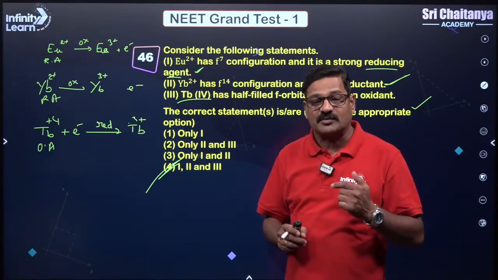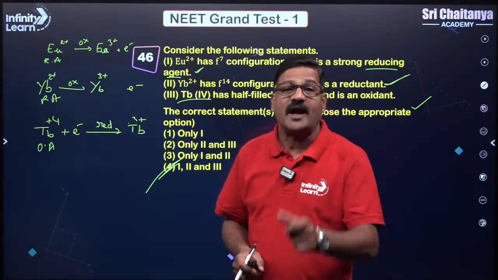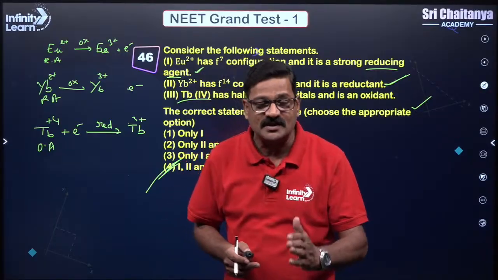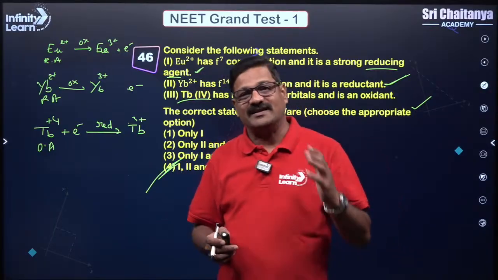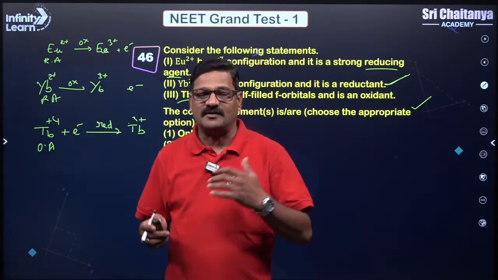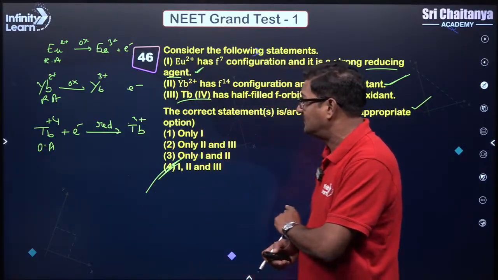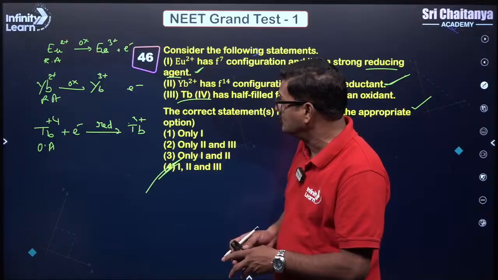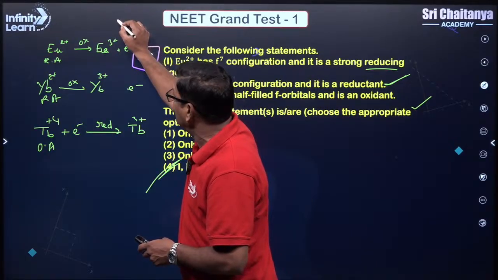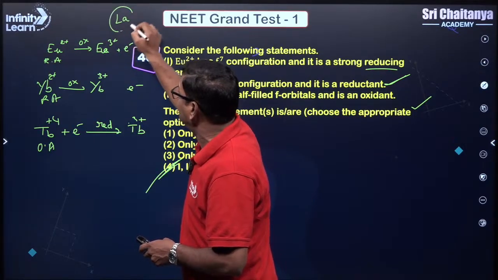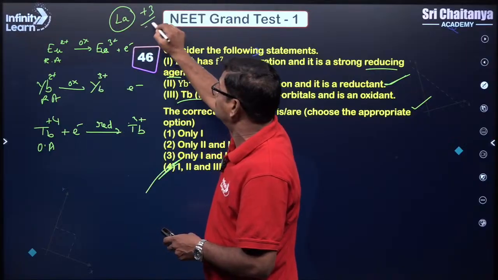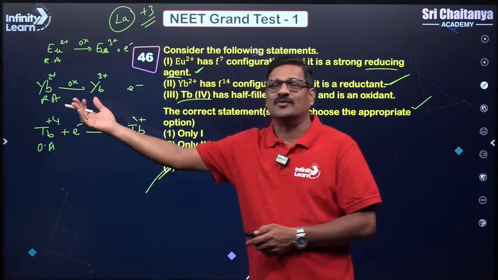You pursue the tables and try to analyze these tables, and you will understand which is more stable, which is getting oxidized, the order of their physical properties and the stabilities. And this is the same thing I want to say here. So the trick I used: for lanthanide elements, you are going to see +3 as the common oxidation state. By using this, we can go ahead with that.